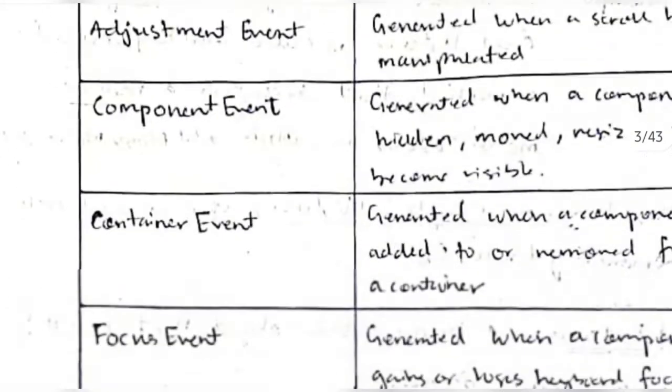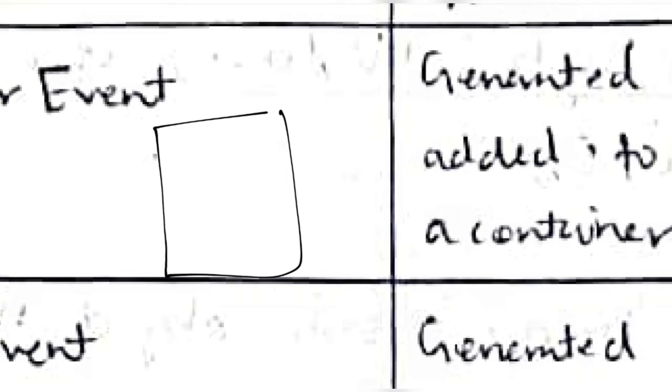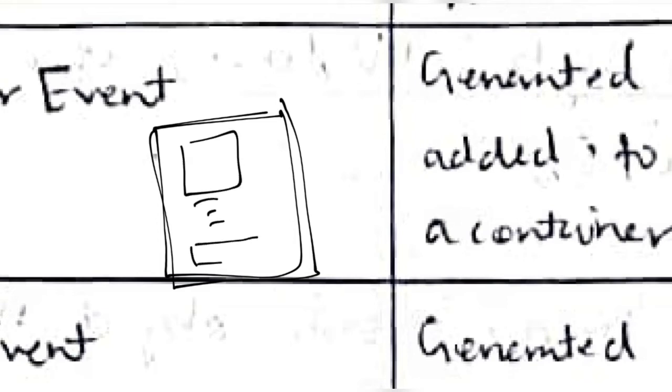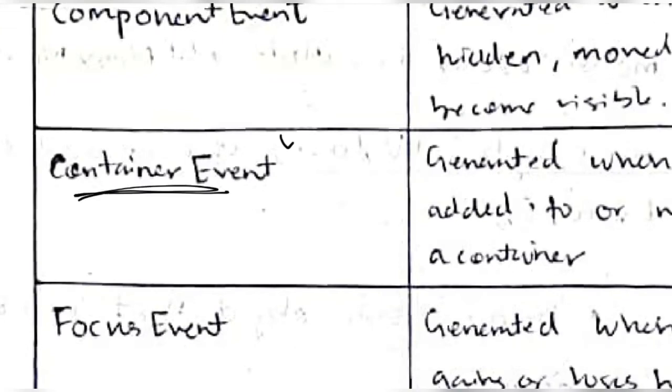Okay, so another one is container event. Container event is generated when a component is added or removed from the container. See here, what it does is, this is your mobile screen. When you are developing any app, it will be an empty screen. So if you want your app to show an image here and some text here, and here it should show a button, these are the components. This whole screen is a container which contains these components like image view, text view, and button view. So the thing in which the components are placed is nothing but the container. If any change happens to the container, this class will be called.